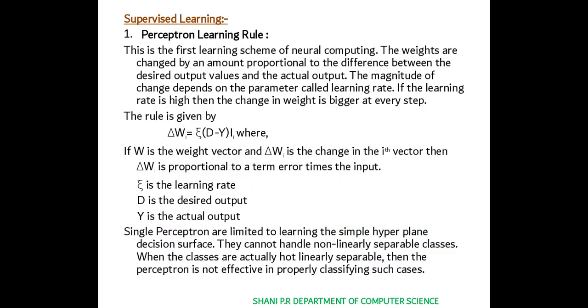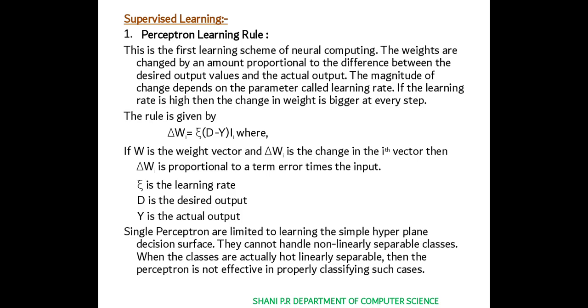First we look in detail at the supervised learning concept, that is, the perceptron learning rule. In the previous class we had seen what a perceptron is, how the perceptron model is built and how the activation function is connected. A perceptron is a network that takes a number of inputs, carries out some processing on those inputs and produces an output. It takes some inputs I0, I1, considers their weights and produces the output. It is the basic unit of a neural network.